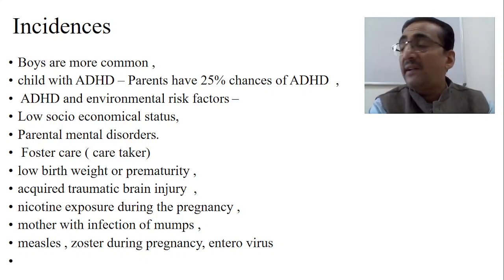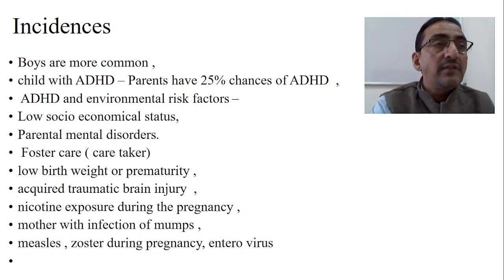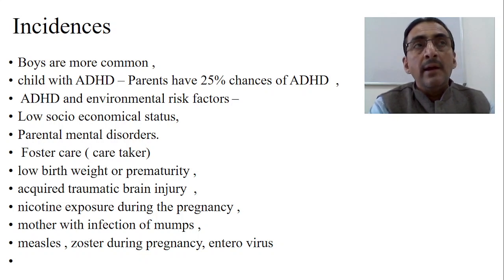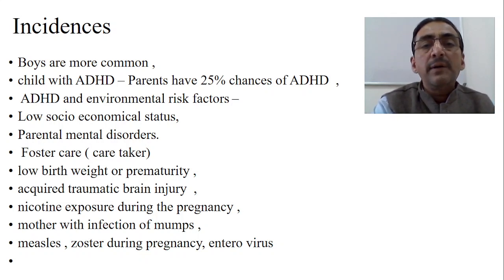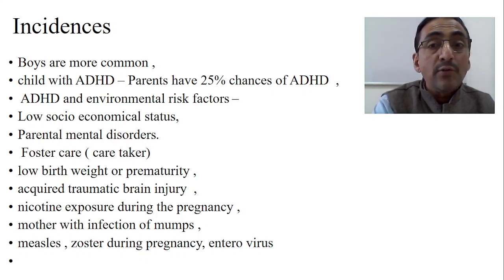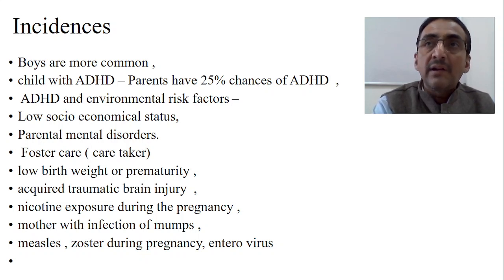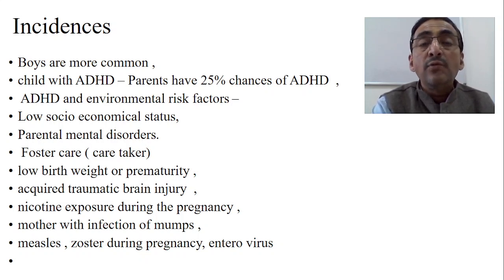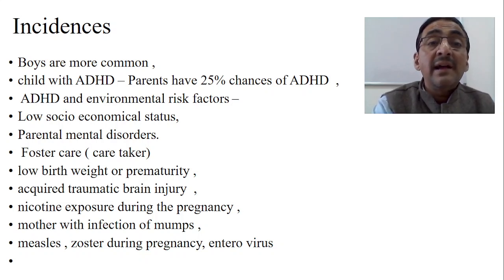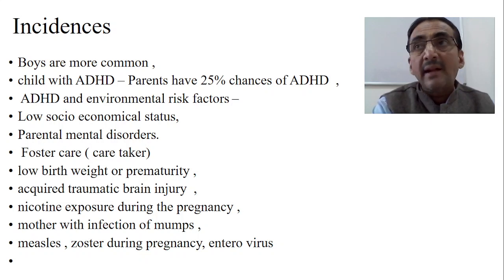Now, if you see the incidence of ADHD, it is more common in boys compared to girls. A child with ADHD usually has about a 25% chance that the parents are also having it, in the family history. If you take the family history of a child with ADHD, the parents or near relatives, Dadaji, Nanaji, etc., usually we will have a history of ADHD in them also. Then ADHD and environmental risk factors, and that is very important.